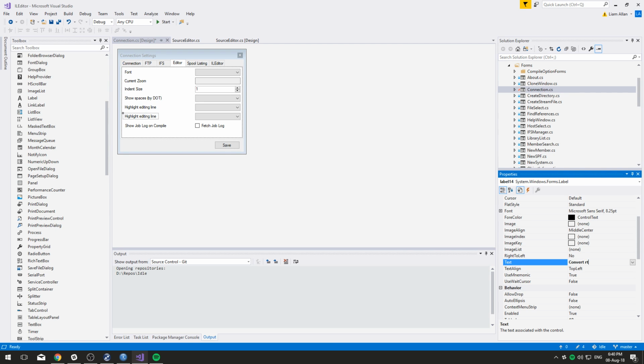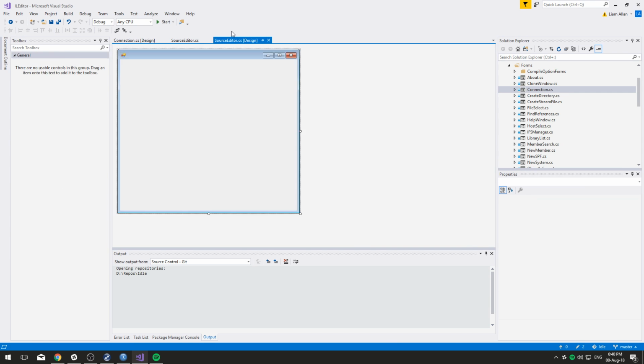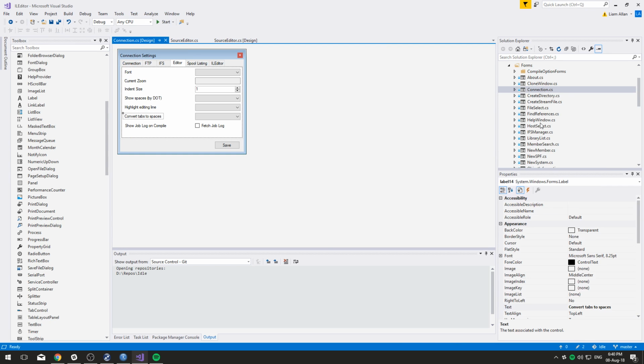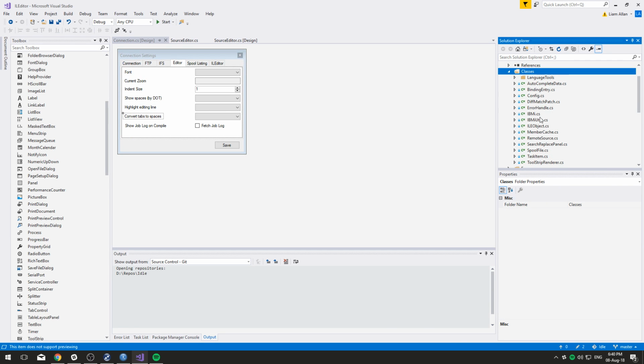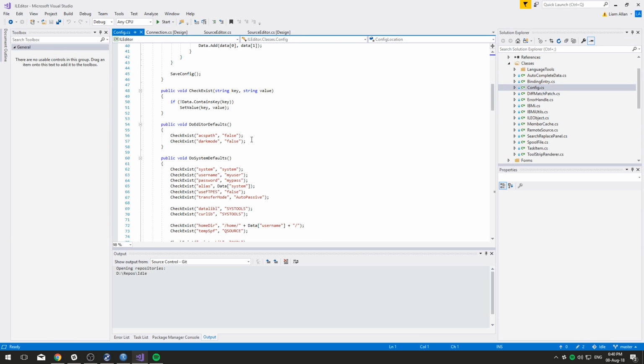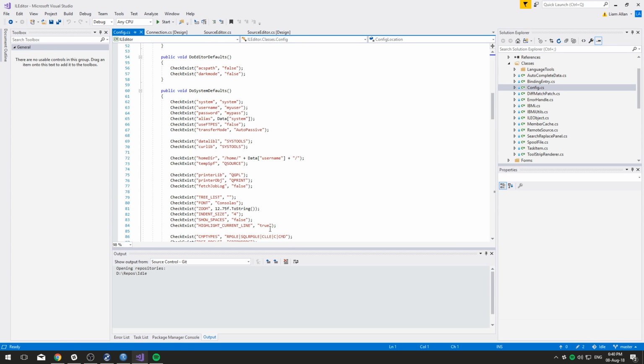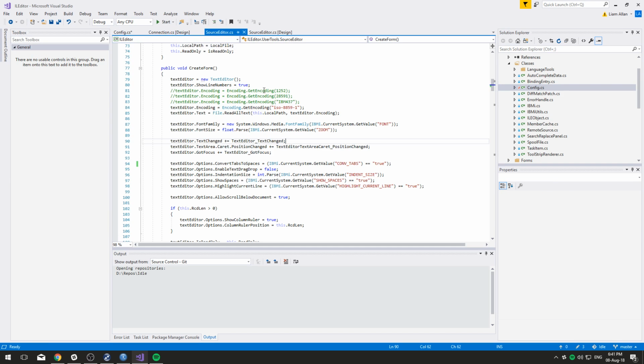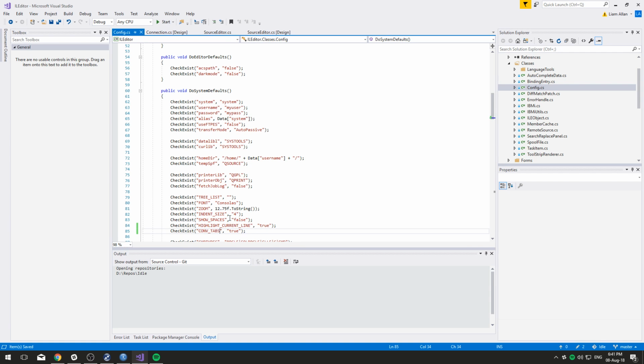Convert tabs to spaces. Now this has to be on by default because RPG gets a bit funny with tabs. So that means I need to go into config CS, which is the ugliest class I've ever written. And let's stick it under here. What's it called? It's called conv tabs. True.